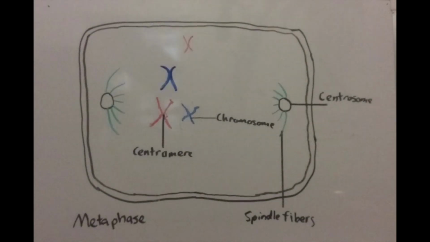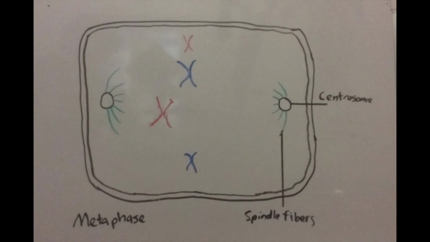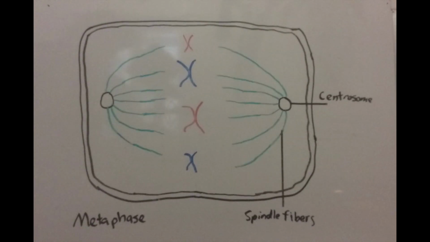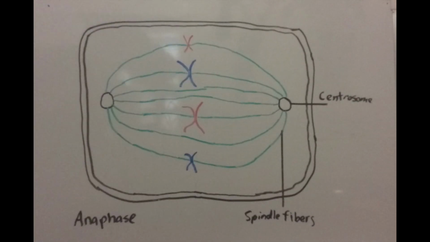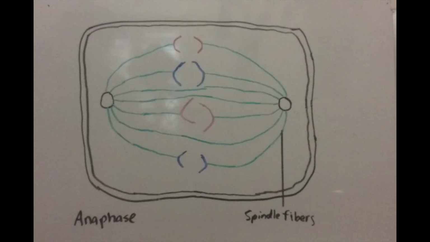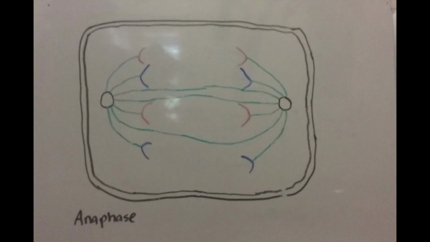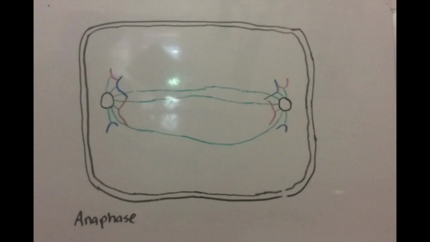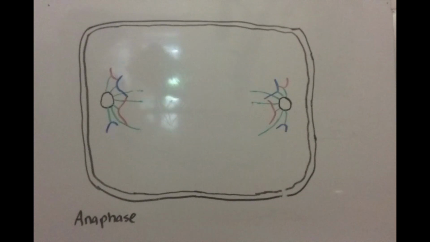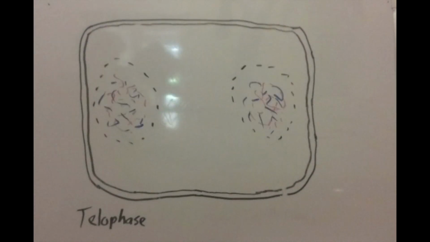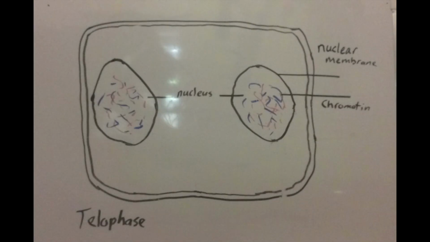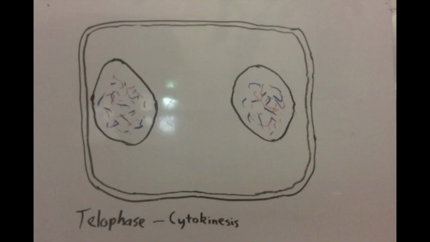In metaphase, the chromosomes line up across the metaphase plate or equator of the cell and attach to spindle fibers by the centromere. In anaphase, the sister chromatids separate to opposite poles of the cell due to the spindle fibers retracting, assisted by the centromere. In telophase, the daughter chromosomes gather at the opposite poles of the cell. The spindle fiber breaks down and the nuclear membrane reforms.